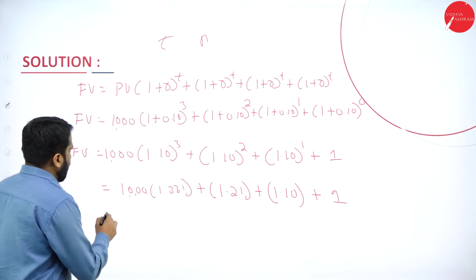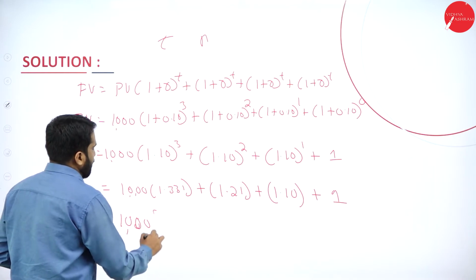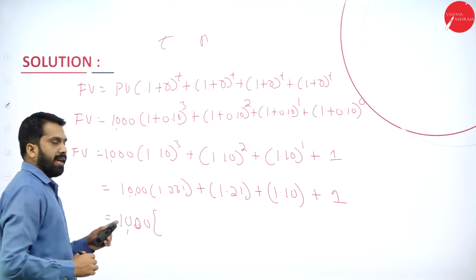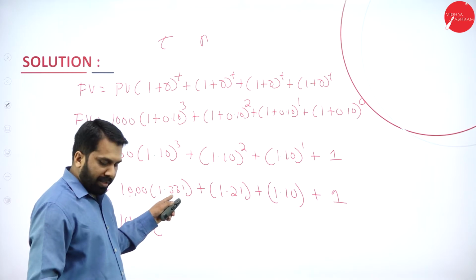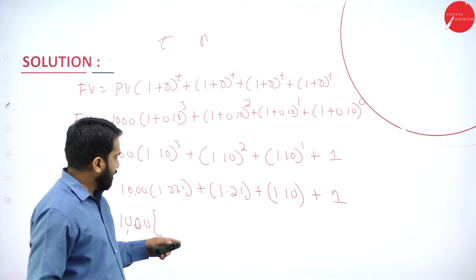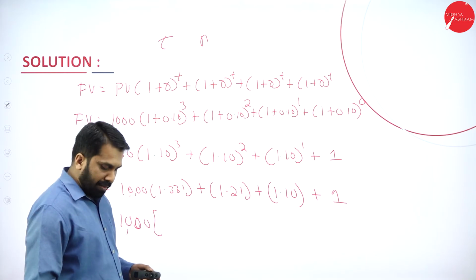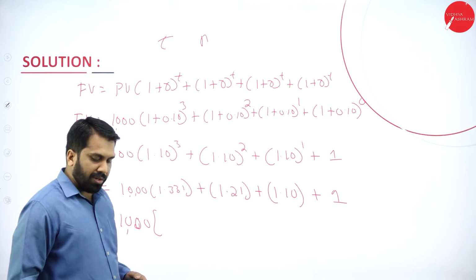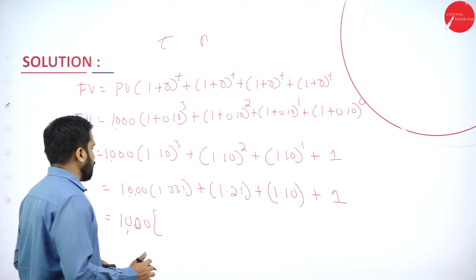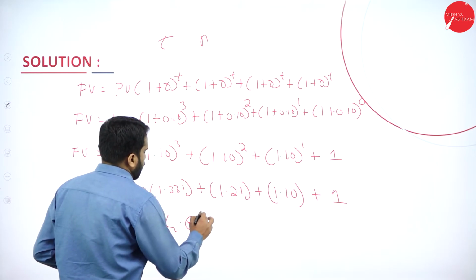Now, what we are supposed to do: this 1000 will remain as it is. Add everything. How much will you get? 1.331 plus 1.21 plus 1.10 plus 1. So how much did you get? 4.641.